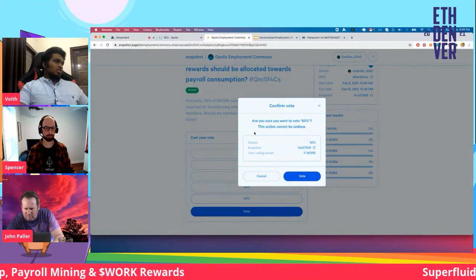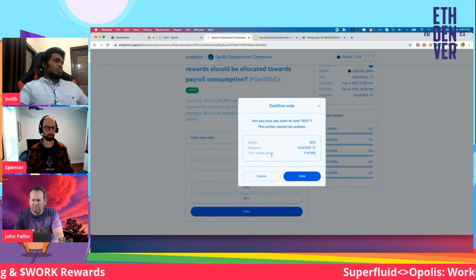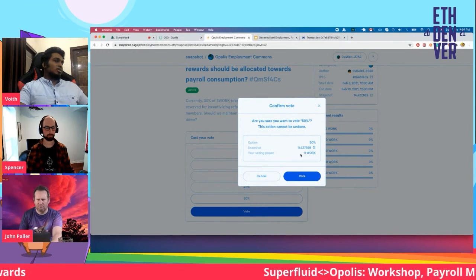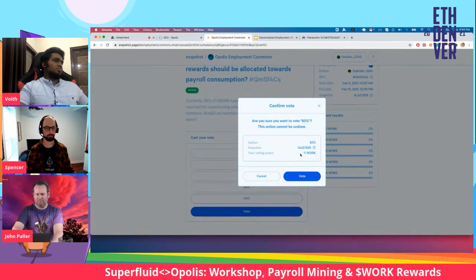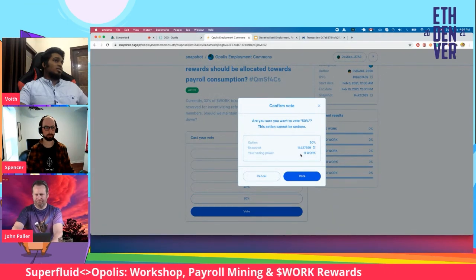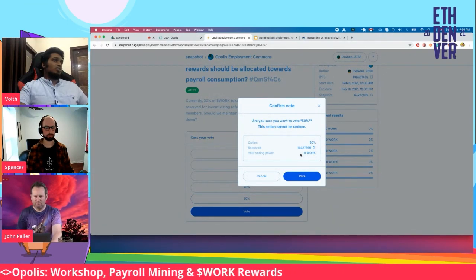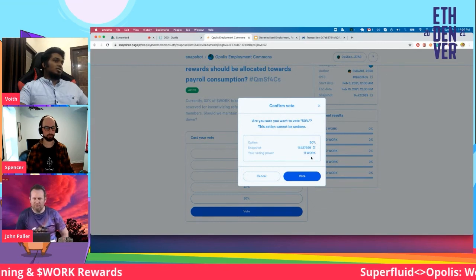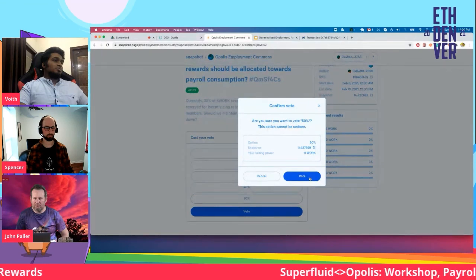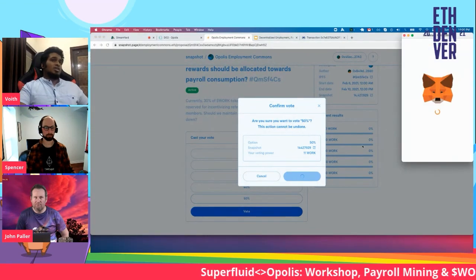And while voting, you see something different here. Your voting power is 11 work tokens. It's not one. And the reason is you had to stake 10 tokens. And we're using quadratic voting here. And the formula is square root of the stake plus 1. That equals 11 work tokens. So let's just vote and see what happens.